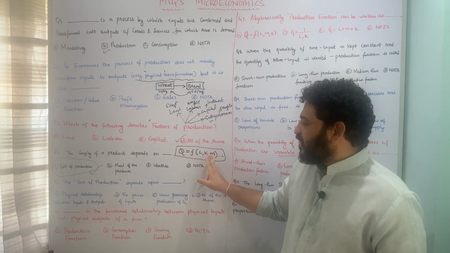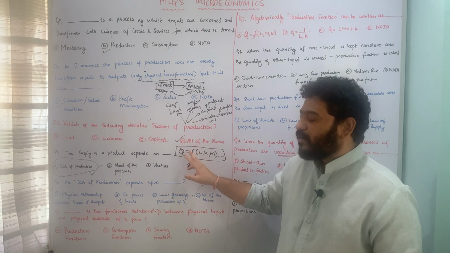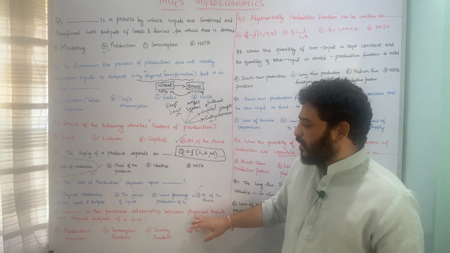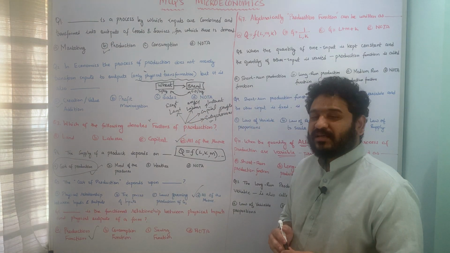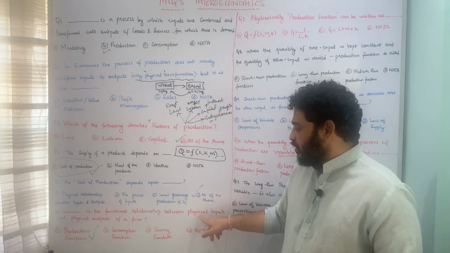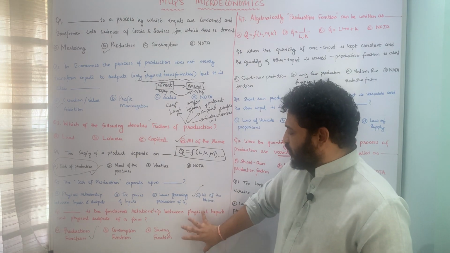The way in which you vary the inputs, the way in that fashion the outputs will vary per se. So this is how you can look at this question. The answer is option A, production function. So production function is the functional relationship between physical inputs and physical outputs of a firm per se. So I hope this question is pretty much clear.